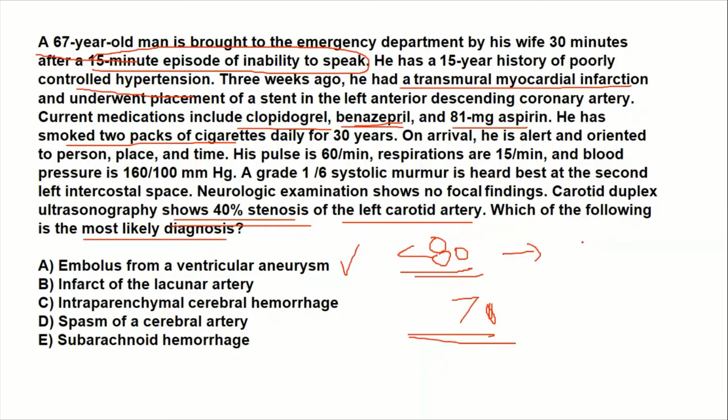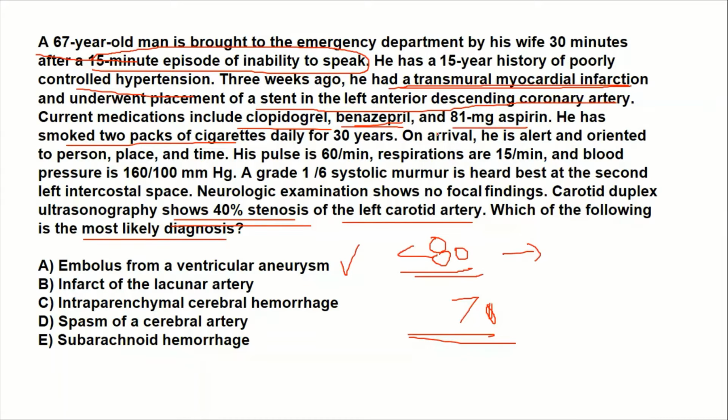So why is this the right answer and others are wrong? I'm going to give you a hint about it. First of all, the most important clue or phrase in this question is the history of recent MI, and the patient had a stent in the left anterior descending coronary artery, which is basically the major supply for your left ventricle, the ventricular myocardium.